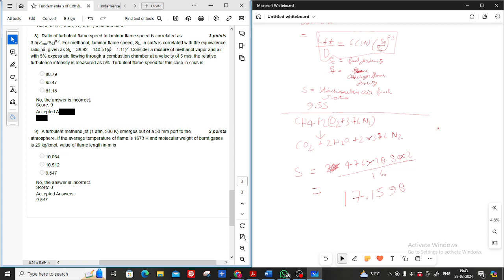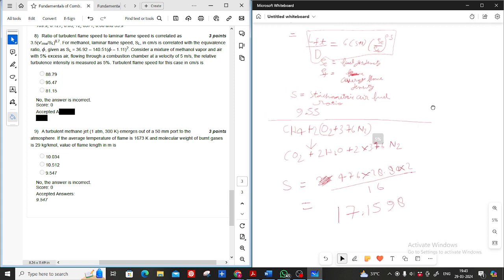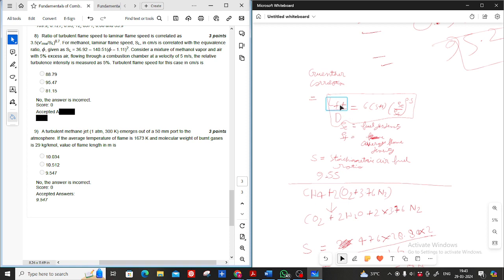In this correlation, LFT is the turbulent flame height length, and D is the diameter of the port. Sir, I am getting 17.15.